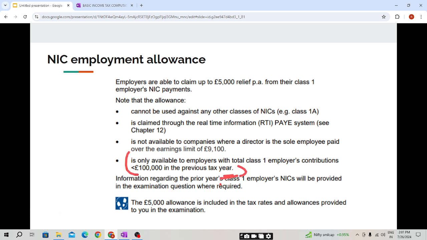the employer's contribution for all the employees of the organization in the previous tax year should not be more than £100,000.